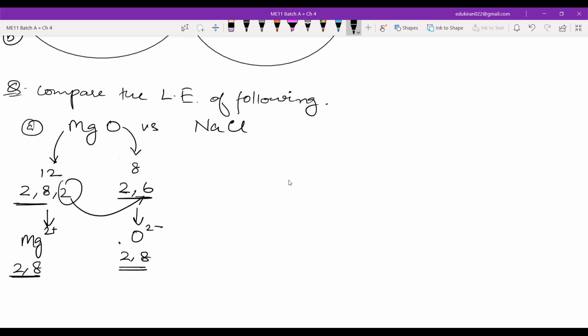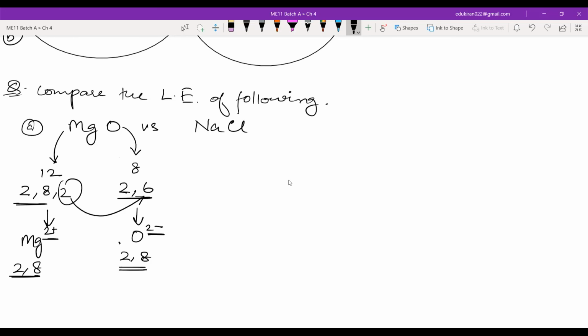Both of these have achieved the noble gas configuration with atomic number 10. What is that noble gas? Sir, neon. Yes, both of them have got neon. So this is how you predict the charges. The charge for magnesium is 2 positive, the charge for oxygen is 2 negative.